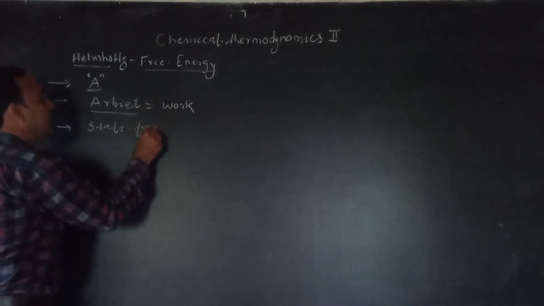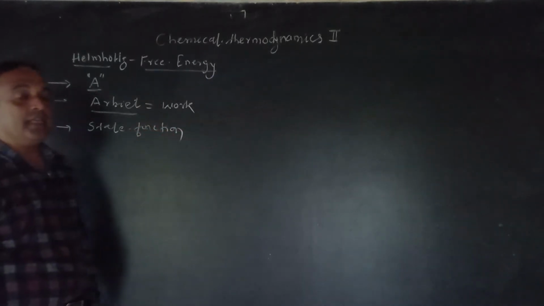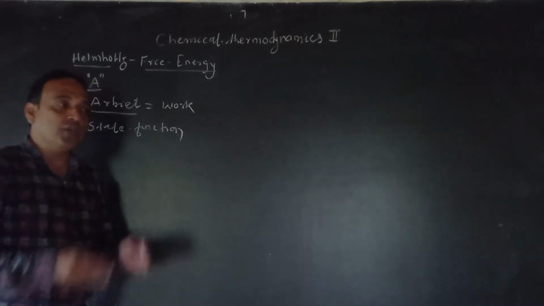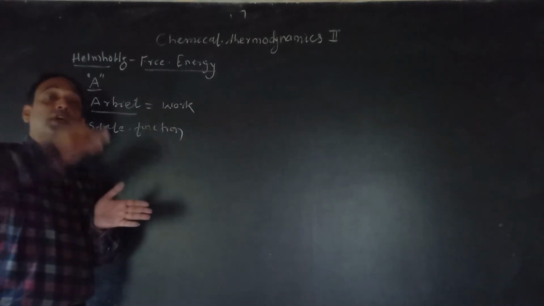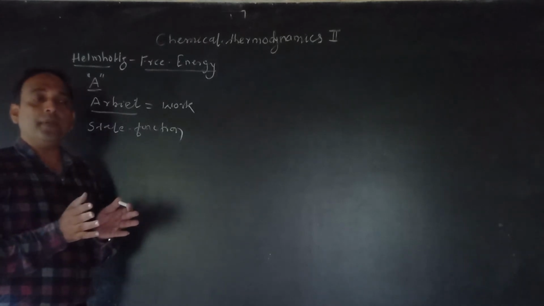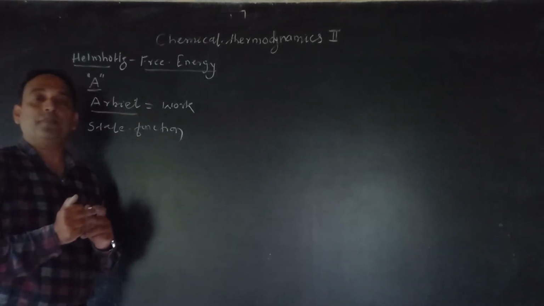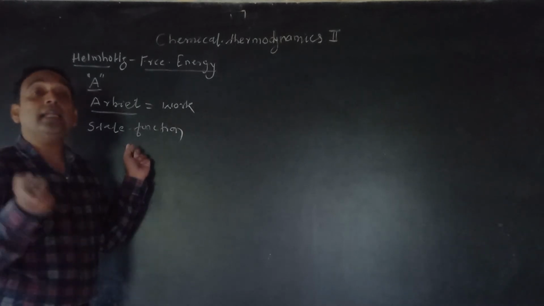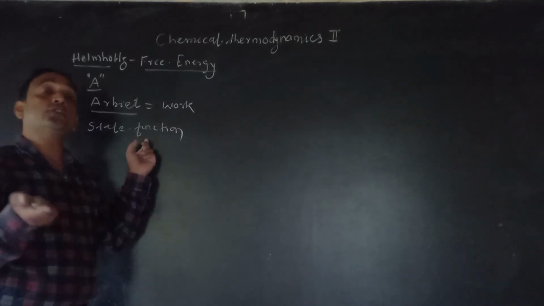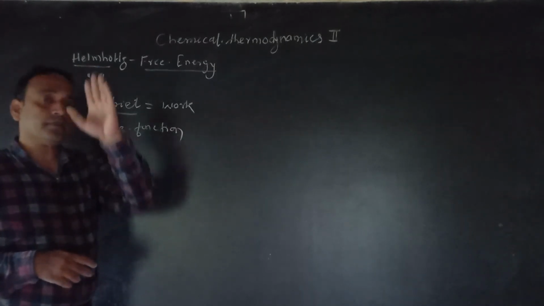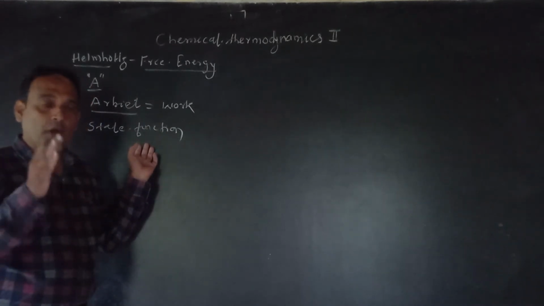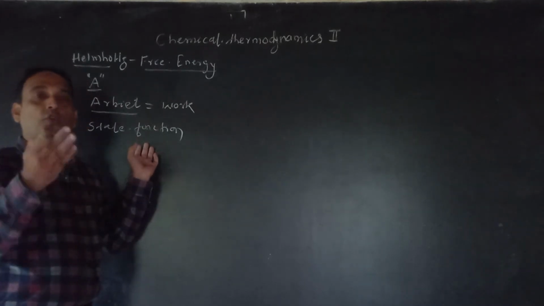Helmholtz free energy, it is the state function. आप लोगों ने स्टडी किया है in first year BSc. There are two thermodynamic function. One is your path function and second one is your state function. You know very well. I'm not going to discuss that parts. If the system depends upon initial state and final state, that is called as your state function, and if it depends upon the path followed by the system, it is called as the path function. ये आपका सब BSc फर्स्ट ईयर में हुआ है. You know what is the state function. Okay, system depends upon initial state and final state, दोनों भी स्टेट अवेलेबल रहते हैं.